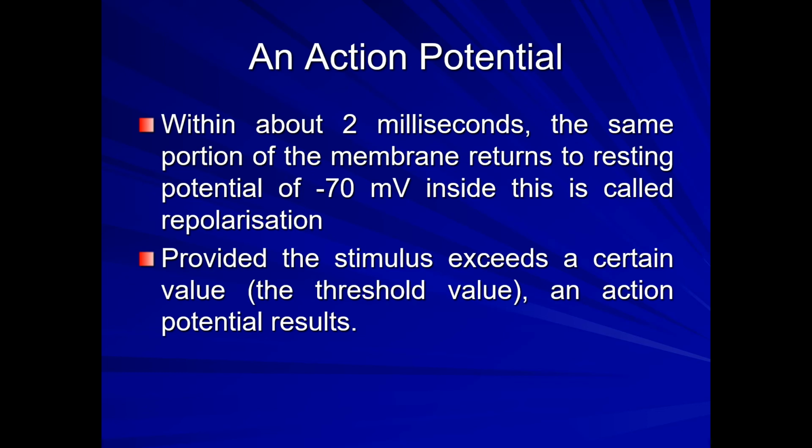Within 2 milliseconds, the same portion of the membrane returns to the resting potential, that is minus 70. See how much time it requires to change from minus 70 to plus 40 and again come back to minus 70: 2 milliseconds. This is what we call repolarization, from plus 40 millivolts to minus 70 millivolts. It takes hardly 2 milliseconds, and once it comes there, the neuron is said to be repolarized and we call it the resting potential.